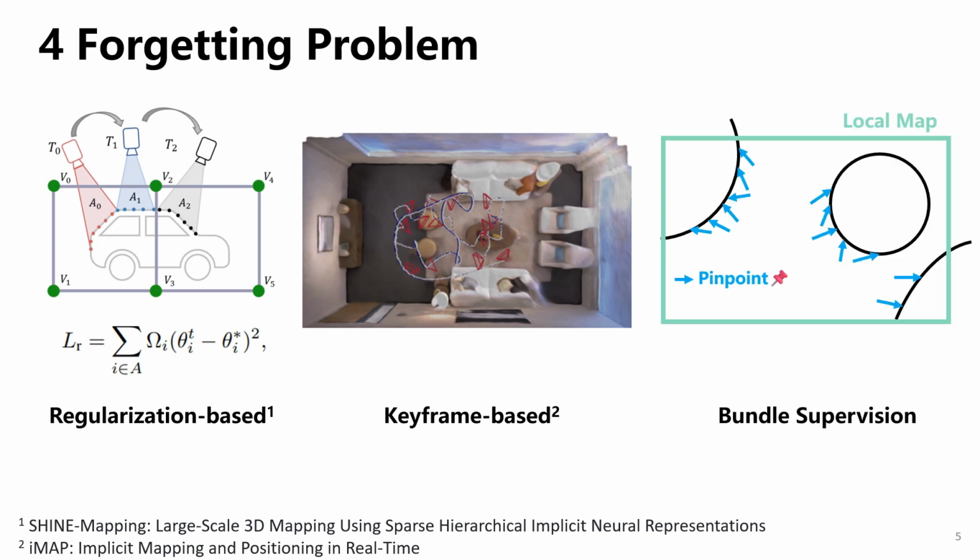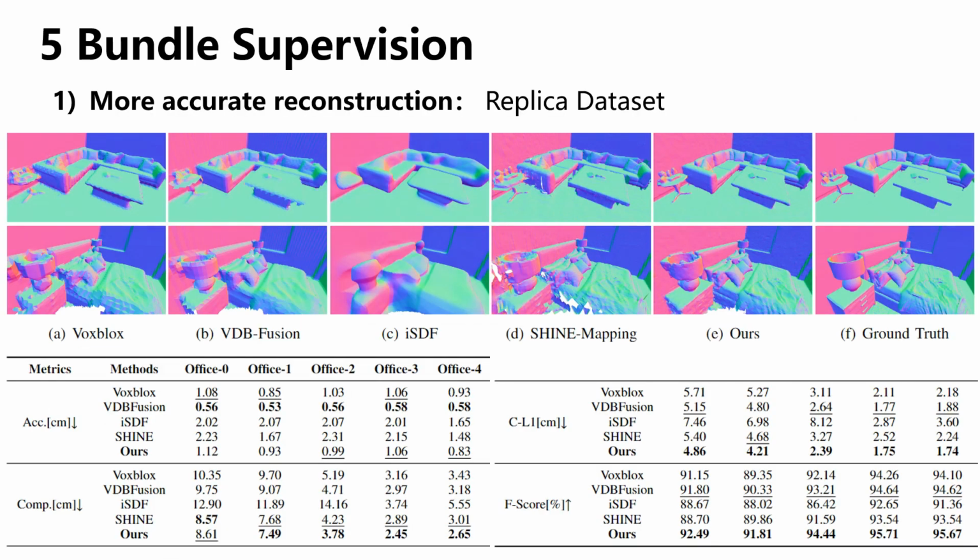Instead, we propose to adaptively store and sample historical point cloud to conduct bundle adjustment like supervision, so-called bundle supervision. We consider points as pins and the reconstructed surfaces as cloth. Each pin fixes the local reconstructed cloth from deviation. The proposed bundle supervision's advantages are threefold. First, we apply supervision evenly in the space that takes all view directions into consideration, and have more accurate details than keyframe-based and regularization-based methods, though the accuracy is still behind traditional explicit-based methods like VDB fusion. The completeness and overall evaluation of our method outperform others.